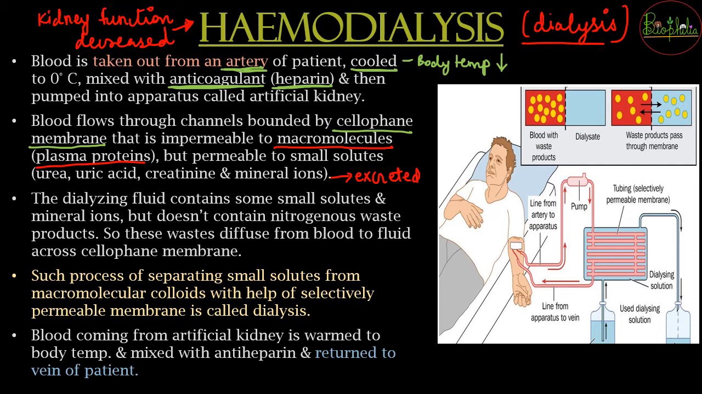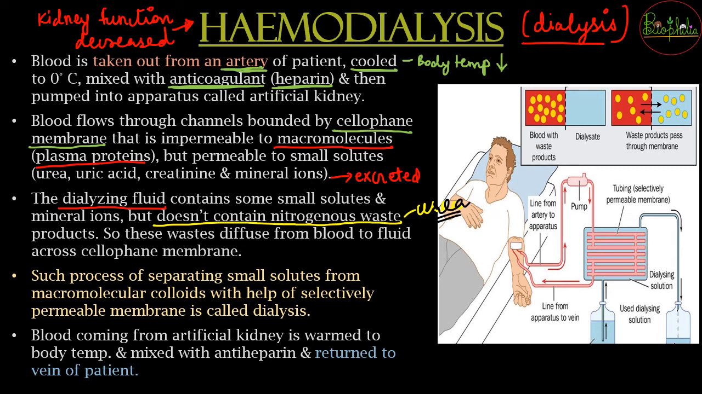Now how is it going to occur? These permeable solutes, where will they go? Permeable solutes will go into the dialyzing fluid. This dialyzing fluid is already present in the artificial kidney or the dialysis machine, and it is not going to contain any sort of nitrogenous waste. And what nitrogenous waste are we speaking about? We are speaking about urea. Urea is not going to be present in the dialyzing fluid. All the urea is going to be coming from the patient's body.